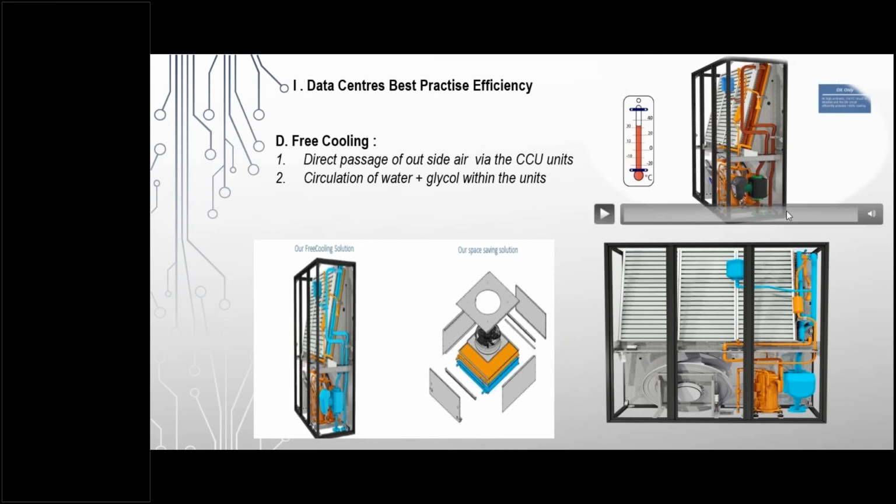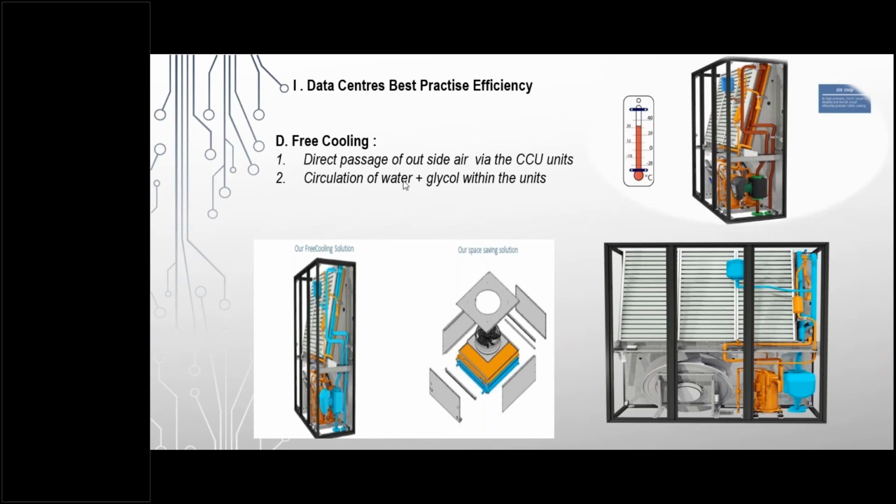So two concepts on the free cooling: A, direct passage of the outside air inside the data center via the CCU. B, circulation of water and mix of glycol within the unit. There are two types, which is connected to the dry cooler, not the cooling tower chiller. It is a separate concept. And the hybrid unit can be a single unit of higher capacity catering to multiple indoor units.